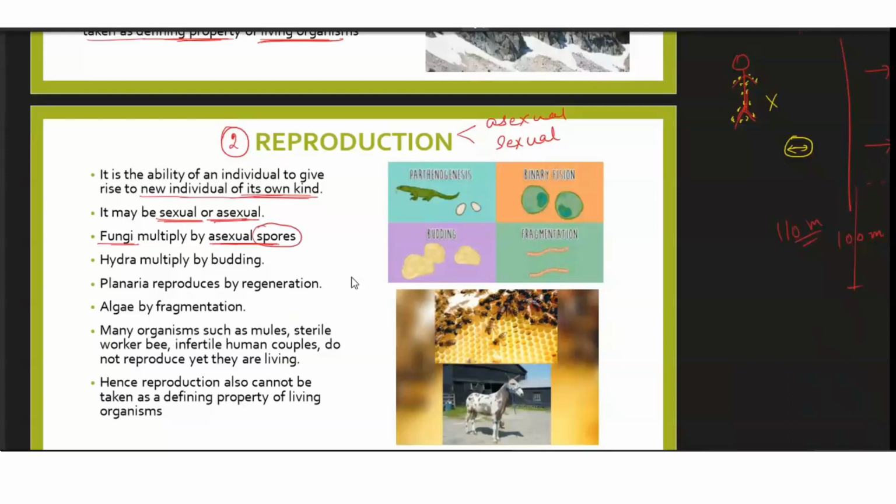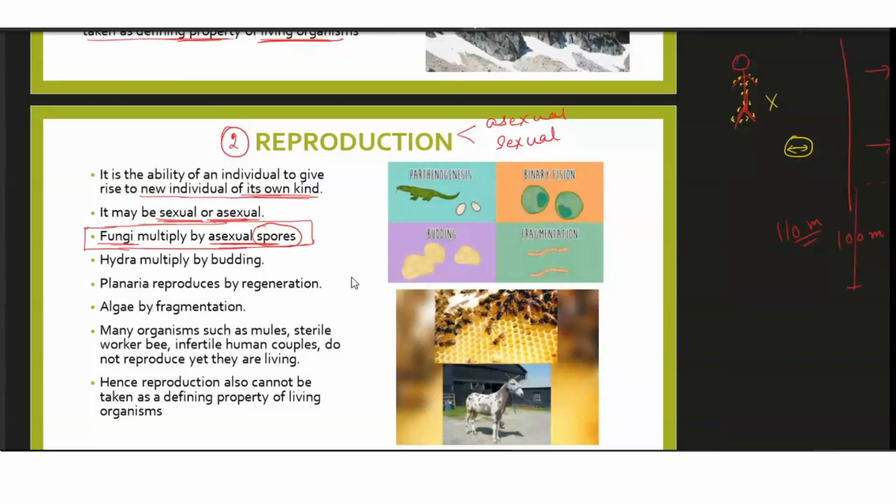We will talk about it as we move on with the chapter further, but you have a little bit of an idea about the spores of fungi, which you have already studied in your 9th class, right? Or I think in 10th class also you have studied in the chapter on reproduction. You have talked about how the spores are produced in the case of Rhizopus. Do you remember the bread mold? How the bread mold reproduces, you are already familiar with it. So just remember that the fungi multiply by asexual spores. We are going to talk about those in detail in the topic fungi, so you don't need to worry about it.